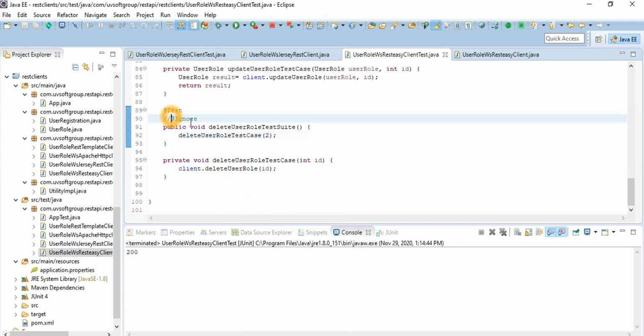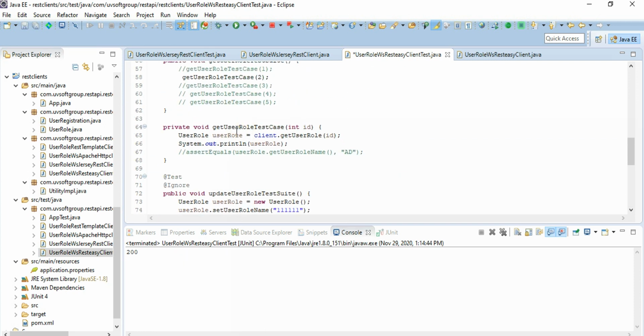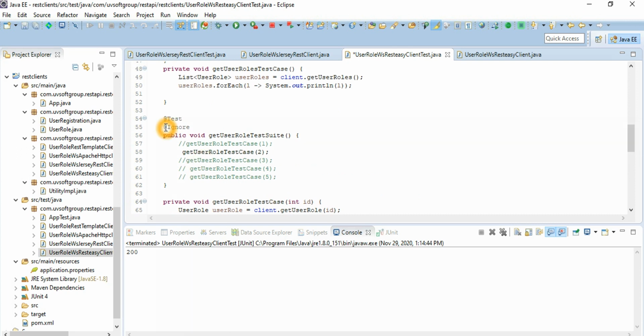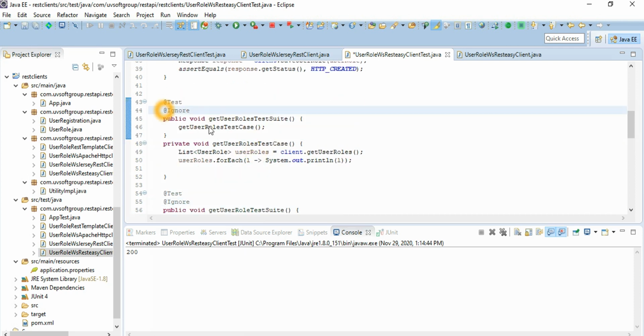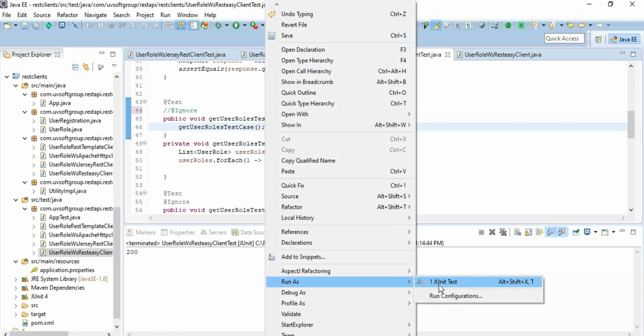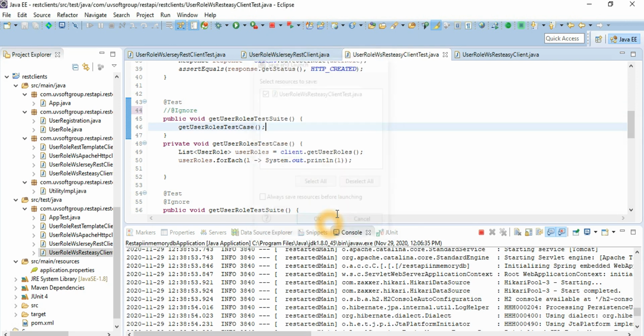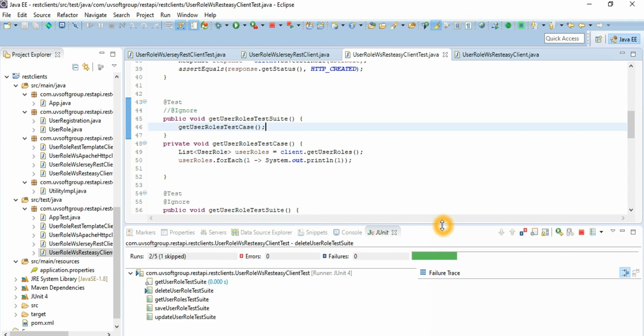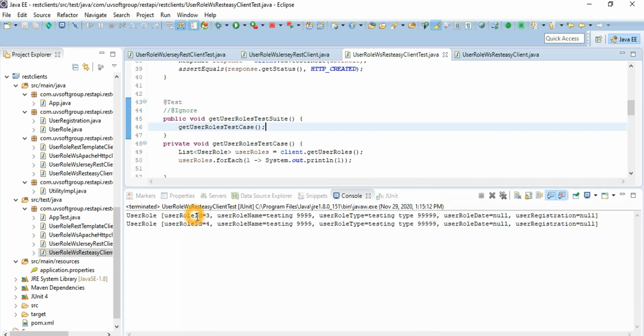We delete it. We can run it like delete if you got it, or we can check that everything is there except 2. So delete 2 is deleted.